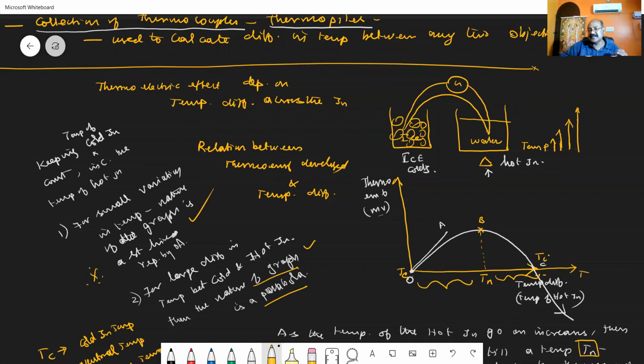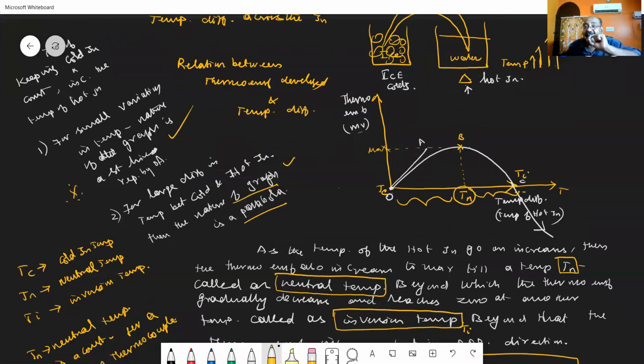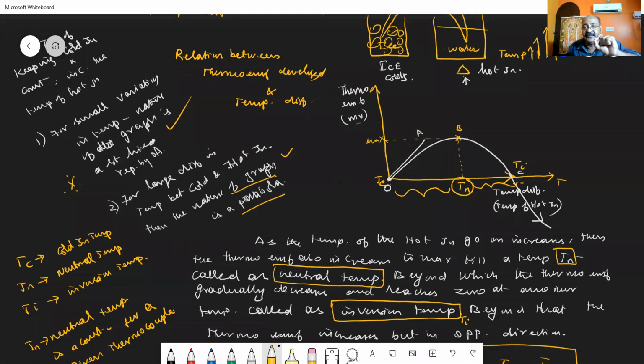Very important one-word question. As the temperature goes on increasing, what happens? As the temperature of the hot junction increases, the thermo EMF also gradually increases, and it reaches a maximum thermo EMF at one particular temperature called Tn, known as the neutral temperature. So Tn, the neutral temperature, is defined as the temperature of the hot junction at which, for a given thermocouple, the thermo EMF developed is maximum.